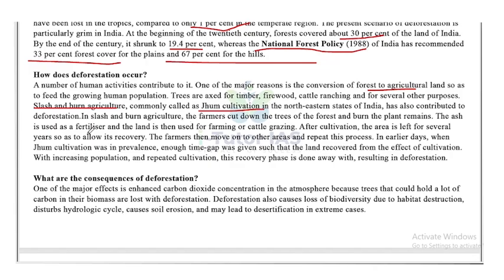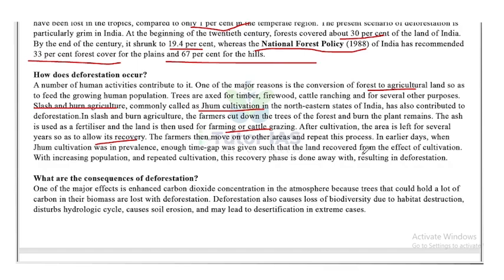In slash and burn agriculture, the farmers cut down the trees of the forest and burn the plant remains. The ash is used as a fertilizer and the land is then used for farming or cattle grazing. After cultivation, the area is left for several years so as to allow its recovery. Farmers then move on to other areas and repeat this process.